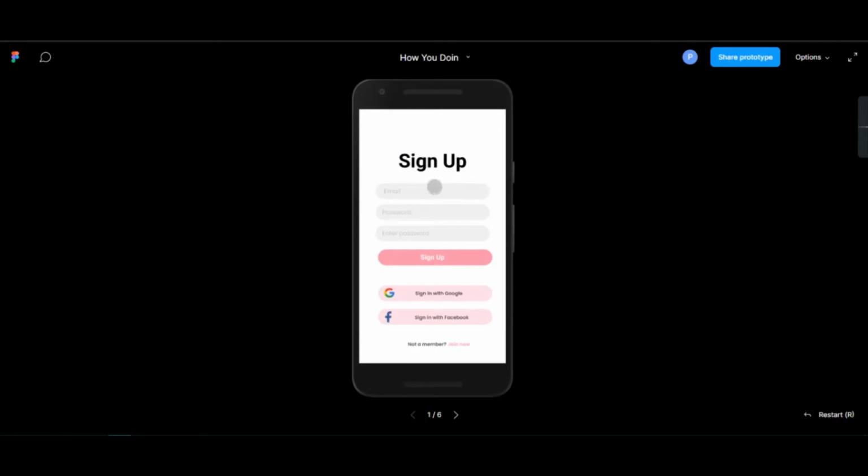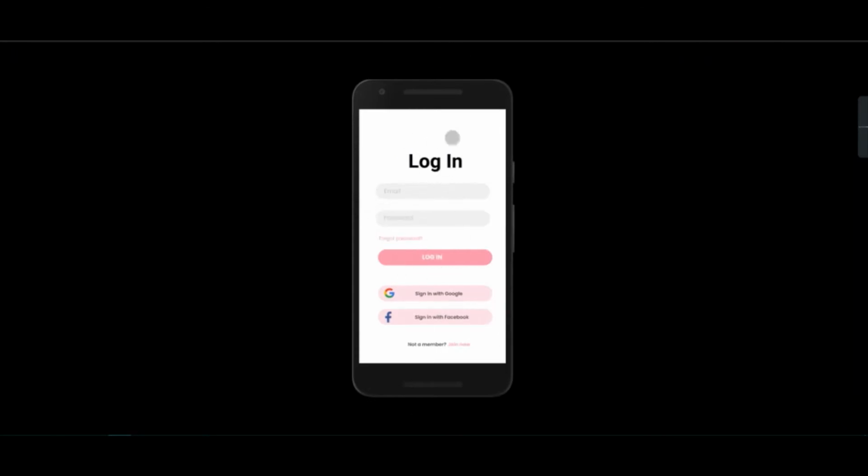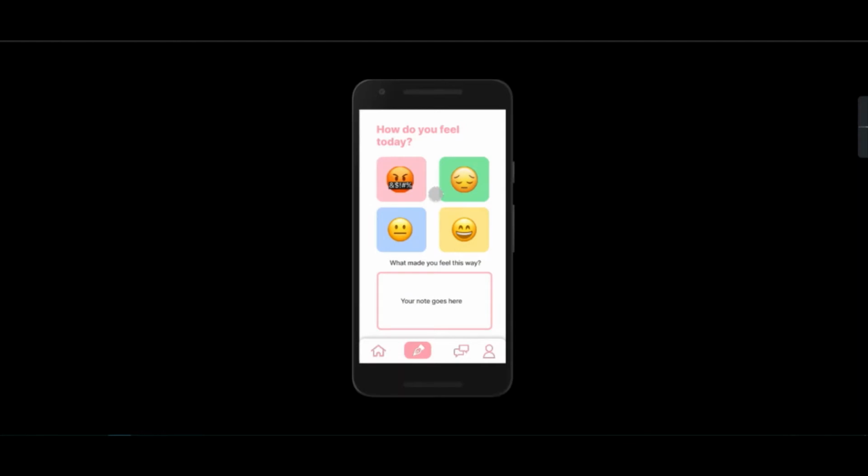So this is the initial page as soon as the person enters, clicking on sign up, or this is the login page if the person is already registered on an application. As soon as the person enters our application, they would see the pen down page, where they can choose how they are about their moods and how they are feeling, and they can select their moods with the associated colors, and they can write down notes whatever they might have related to that feeling.